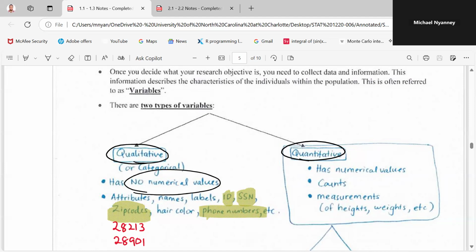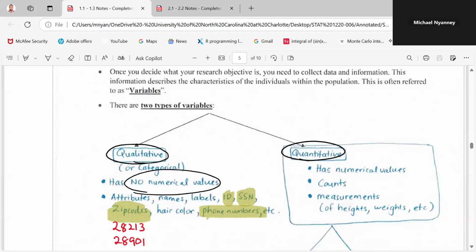So if you put all these together, in statistics we call them what? The variables. Okay. So there are two types of variables. There are variables that qualify you, and the other ones that quantify you. It gives you some kind of numerical value. So the qualitative aspect and the quantitative aspect. The qualitative can also be known as what? The categorical. This one has no numerical value.